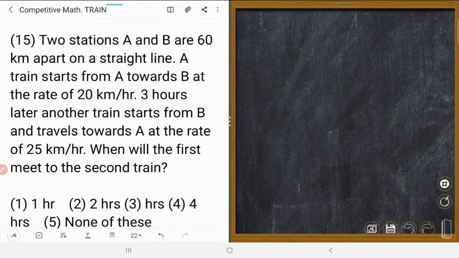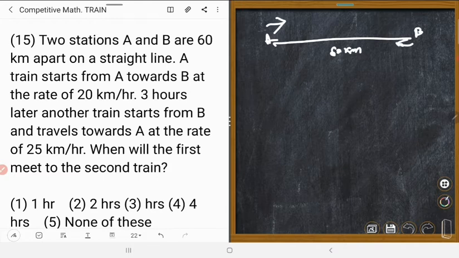Two stations A and B are 60 km apart. The distance is 60 km, A and B, on a straight line. A train starts from A towards B at the rate of 20 km per hour. 3 hours later, another train starts from B and travels towards A at the rate of 25 km per hour. Right? Could you understand?